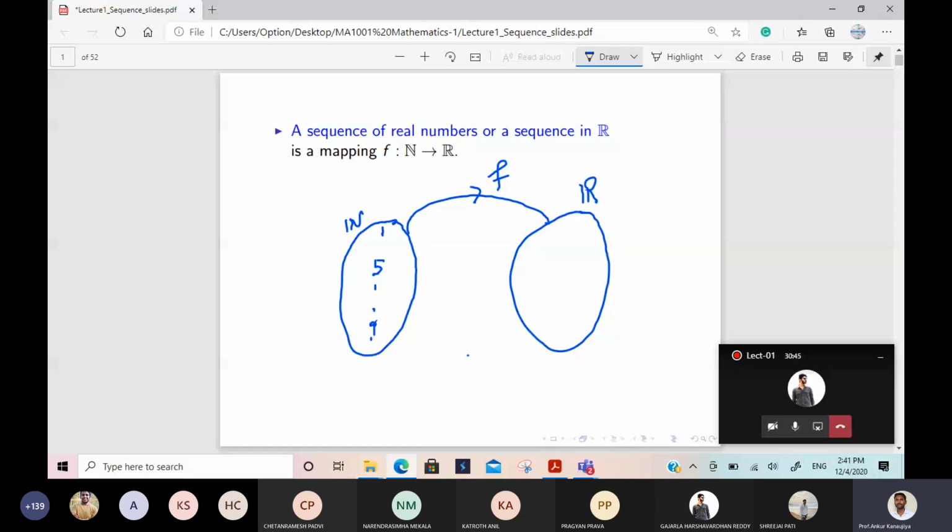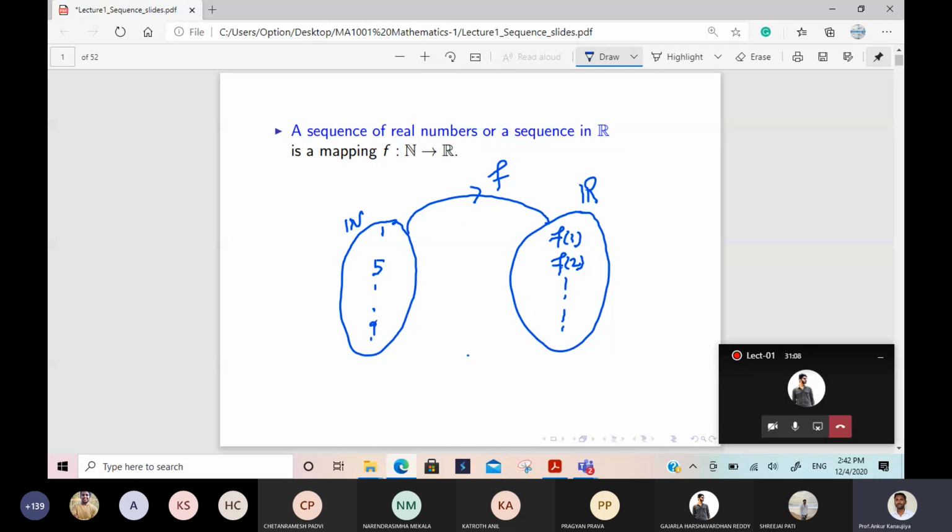So what this function will do, it will map 1 to some real number. That image will come here, f of 1, and f of 2 will also be there, and so on. So f of 1, f of 2, and f of 3, that is called a sequence.